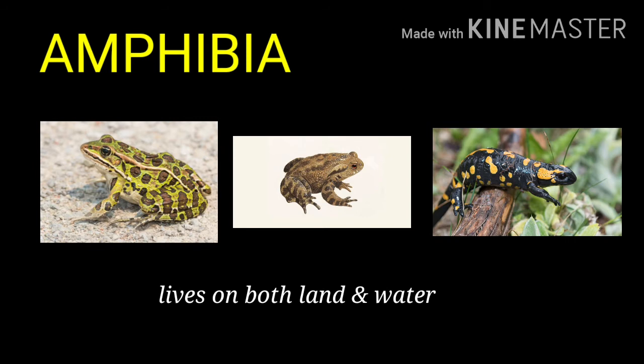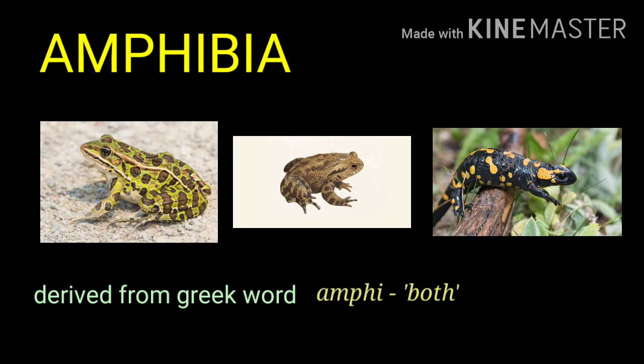All these three can live both on land and in water. So they come under the class Amphibia, because the word amphibia is derived from the Greek word amphi, which means both. So here they live on both land and water, so they are called amphibians.